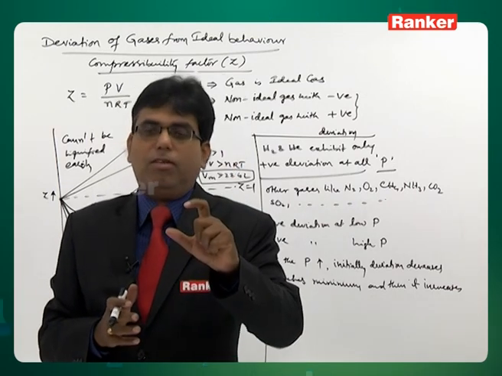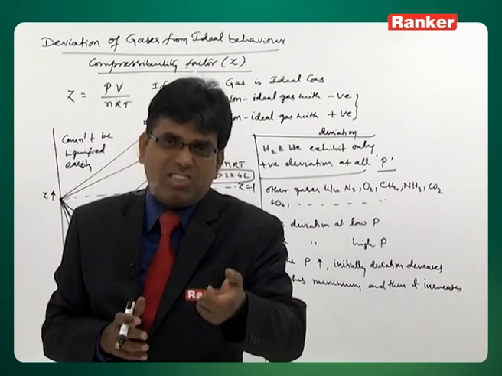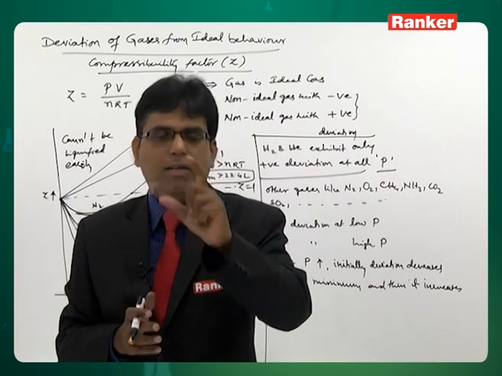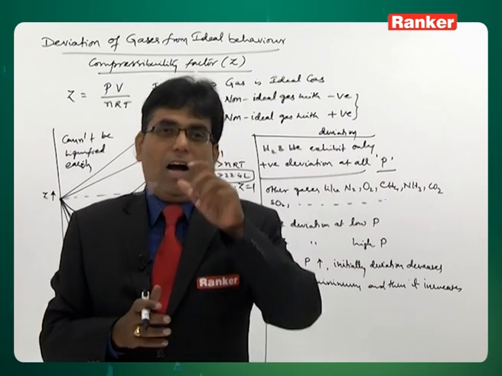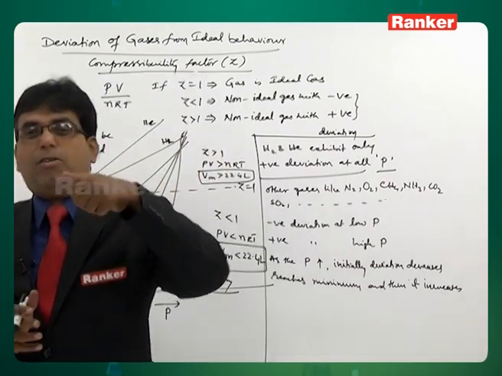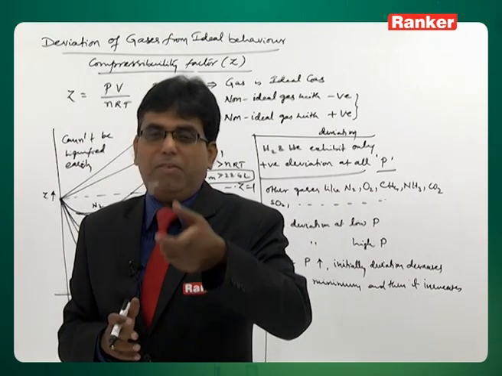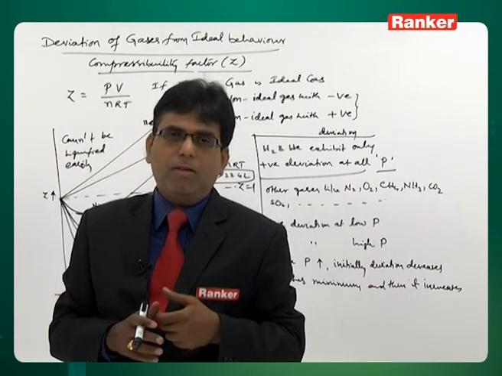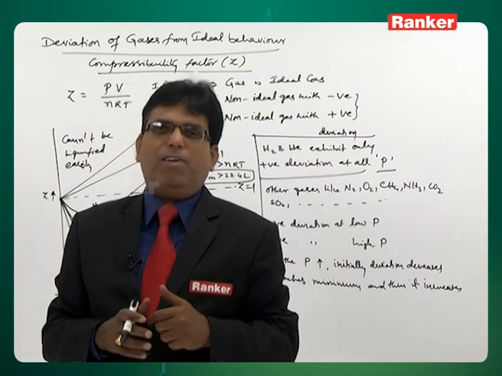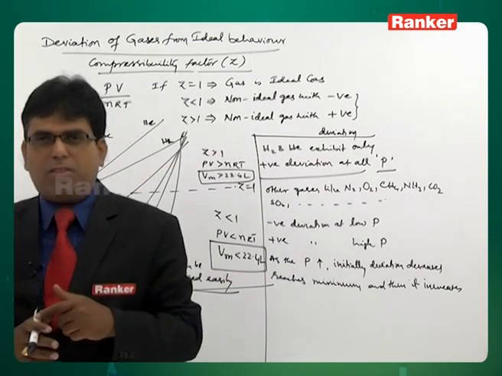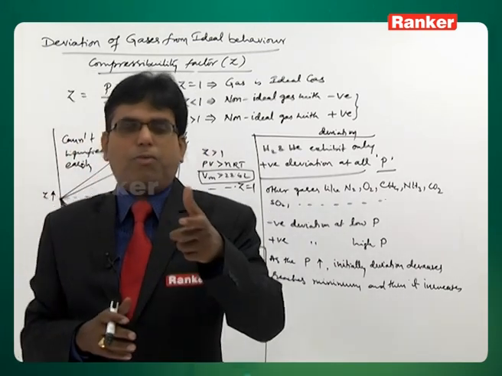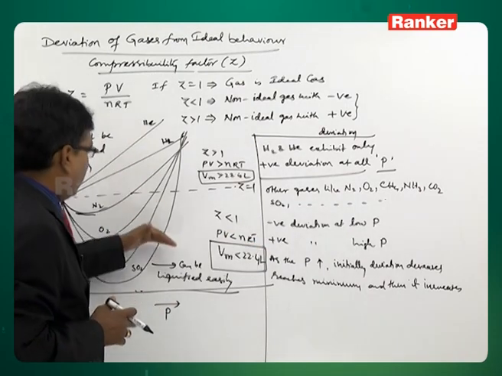That necessary correction was made by van der Waals. After making the correction to the ideal gas equation PV = nRT, he derived another equation, which we call the van der Waals equation. Using that equation, we can explain all these deviations.